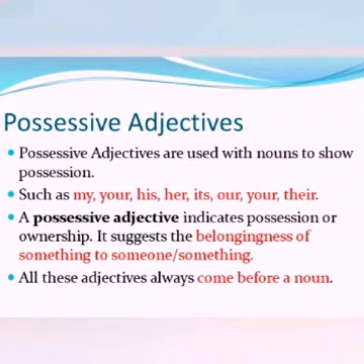Next is possessive adjectives. Okay, these are used with nouns to show possession, such as my, your, his, her, its, our, your, their. A possessive adjective indicates possession or ownership. It suggests the belongingness of something to someone or something. All these adjectives always come before a noun.